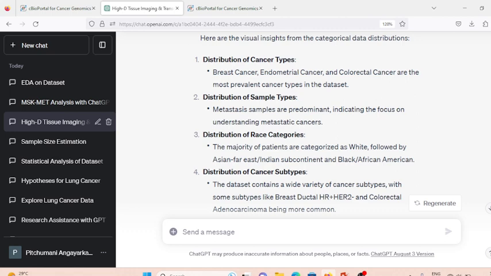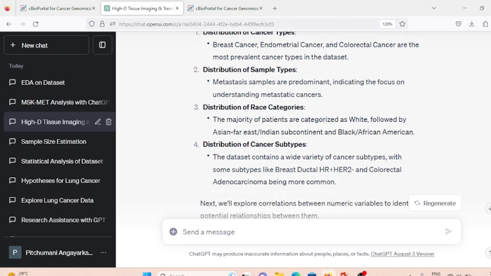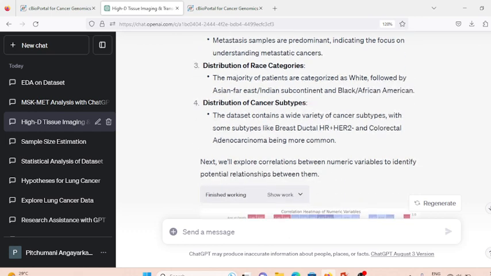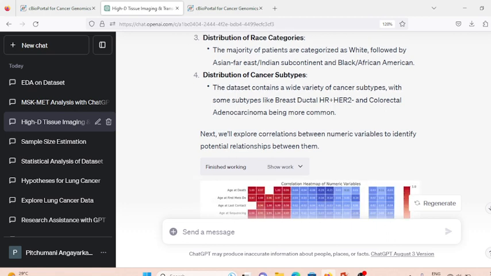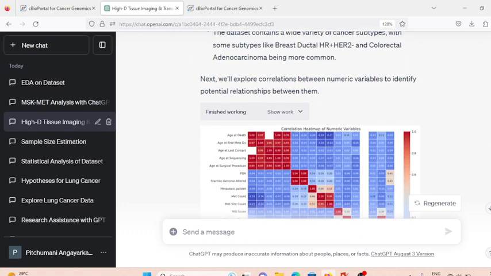For the race category, we have Asian, Far East or Indian subcontinent, and Black or African American. The distribution of cancer subtypes includes breast ductal HR plus HER2 minus, and colorectal adenocarcinoma, being the common ones that have been explored.